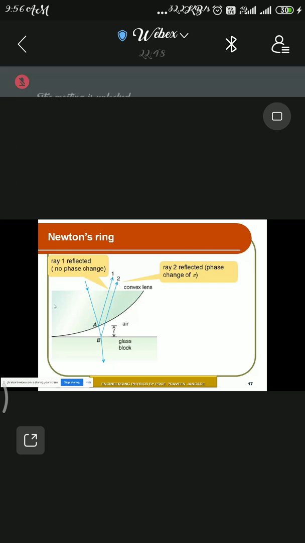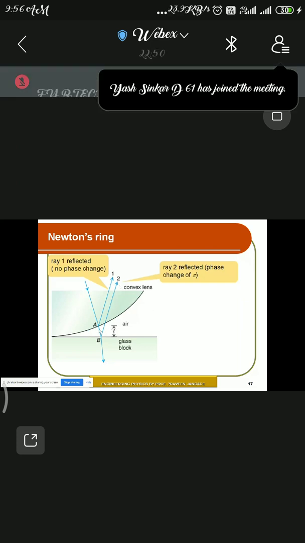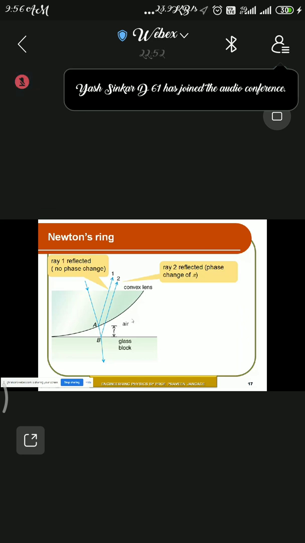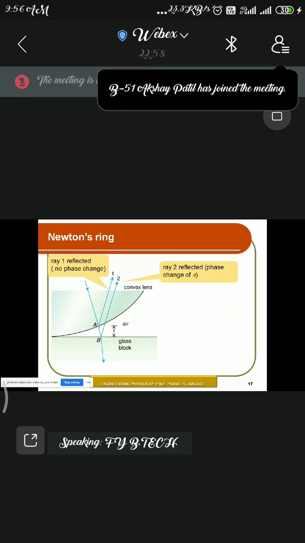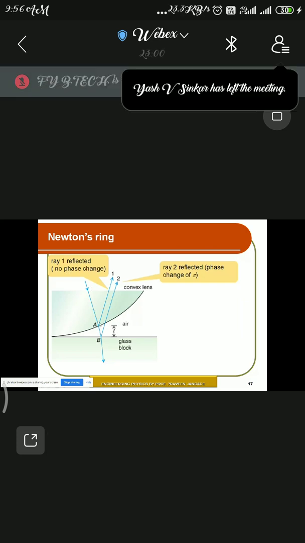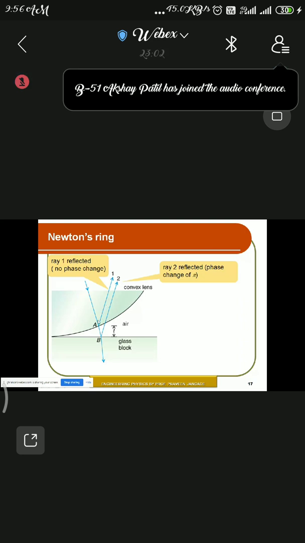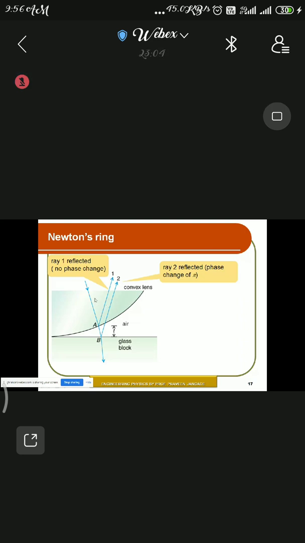So here one example is given for a particular thickness, say t. There is a reflection which has been mentioned. You can see ray 1 is reflected with no phase change. Ray 1 is reflected from the convex lens surface only. Lens surface means the medium is the same, so therefore there is no phase difference.